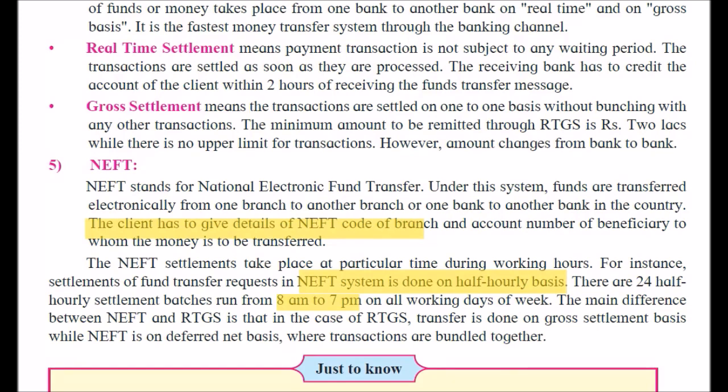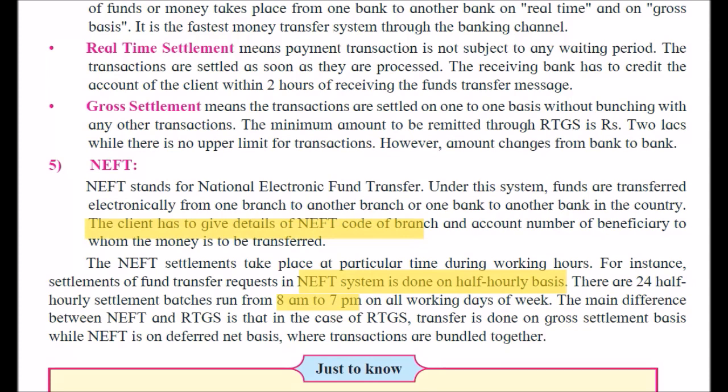And about the transaction limits, there is no maximum or minimum limit on the amount of funds that could be transferred through NEFT. With NEFT you can initiate a transaction to transfer funds from one bank account to another throughout India. However, you must make sure that the banks are part of the NEFT transfer network.